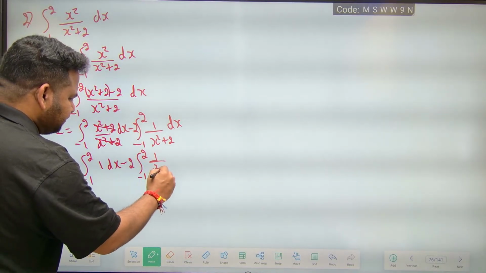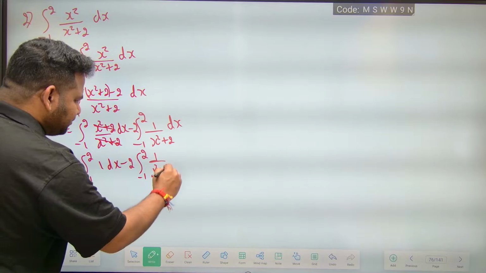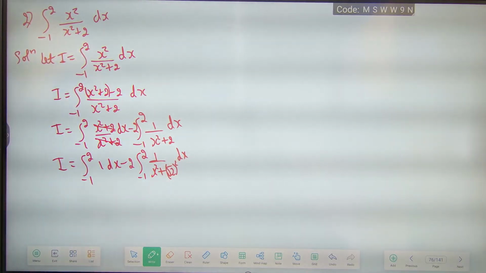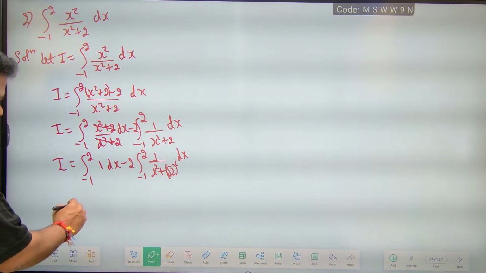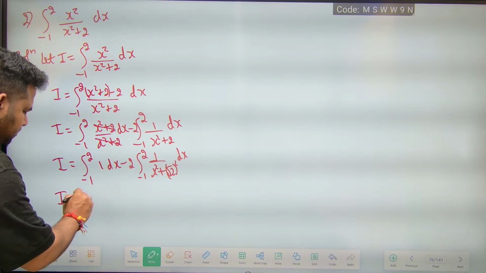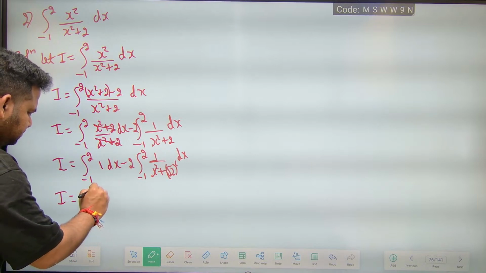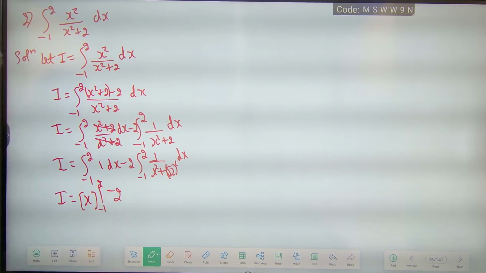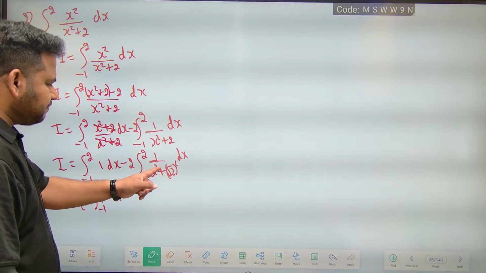In x square plus 2, instead of 2 I will write root 2 whole square. Why? I will tell you. Now the integral of 1 dx is x, so x from minus 1 to 2, minus 2 times the integral of 1 by x square plus root 2 whole square.